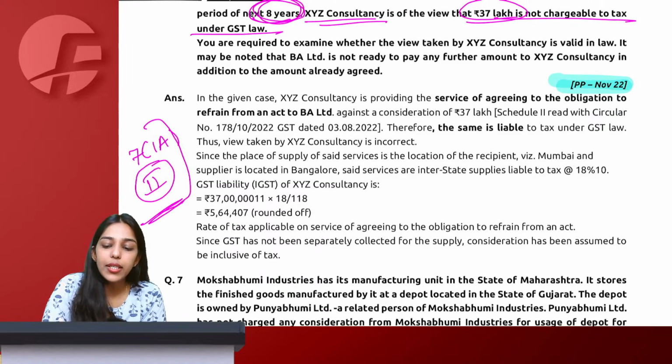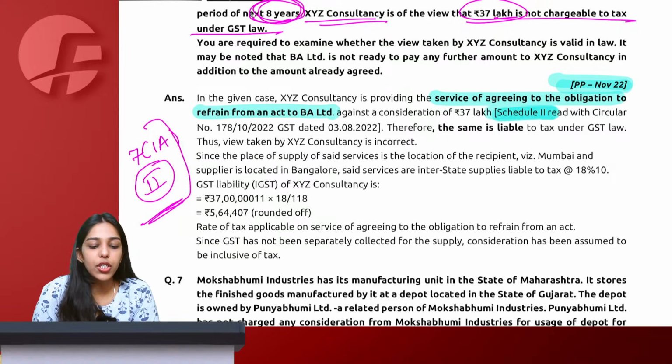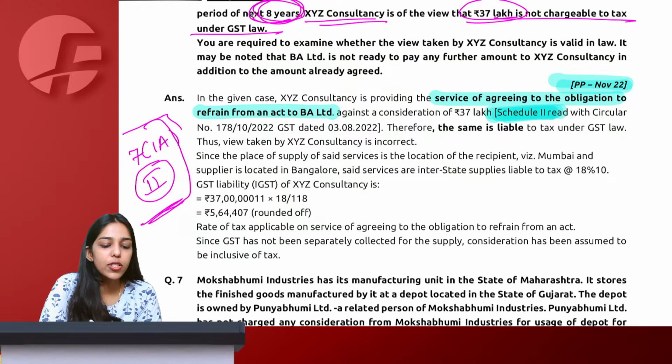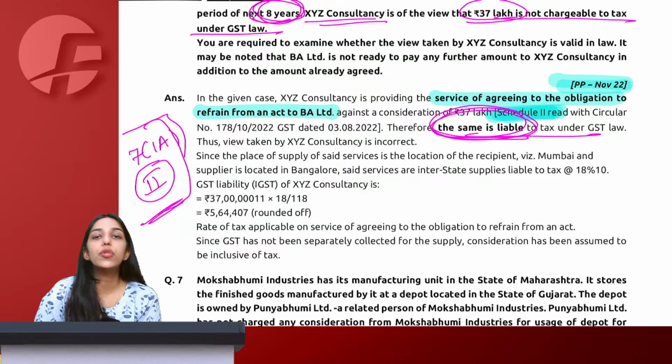Right. So we know that the service of agreeing to refrain from an obligation. See here they have given schedule 2. We also know the section number, section 7(1)(a). This will be treated as supply of service and the same shall be liable to GST.